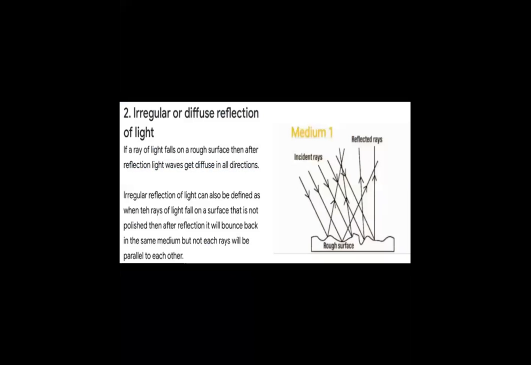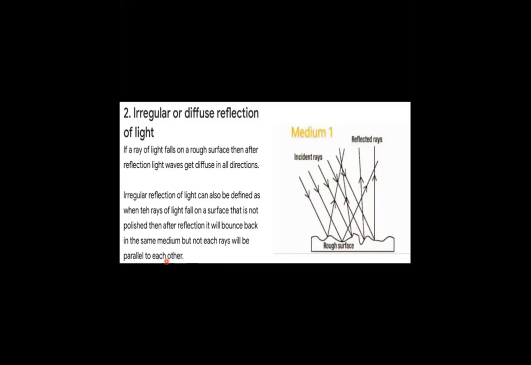The next type of reflection of light that we are going to see now is the irregular reflection, or diffused reflection of light. If a ray of light falls on a rough surface, then after reflection of the light wave, we get diffusion in all directions. Irregular reflection of light can also be defined as when the ray of light falls on a surface that is not polished. Then after reflection, it will bounce back in the same medium, but not each ray will be parallel to each other.